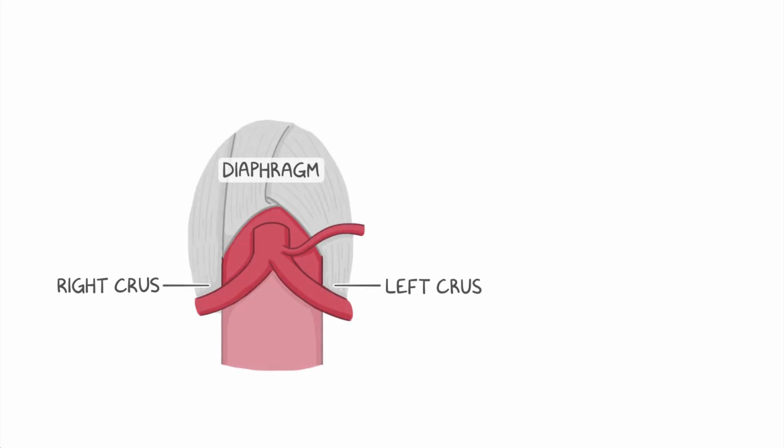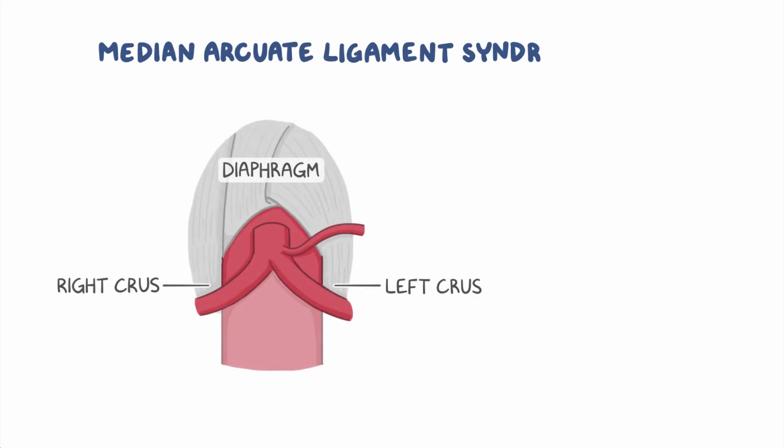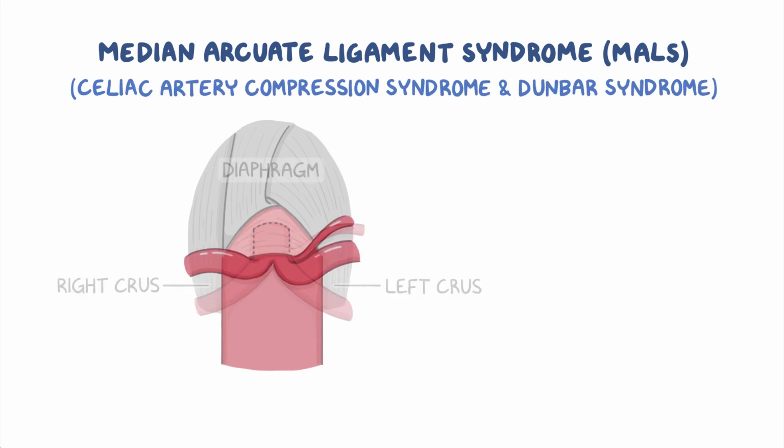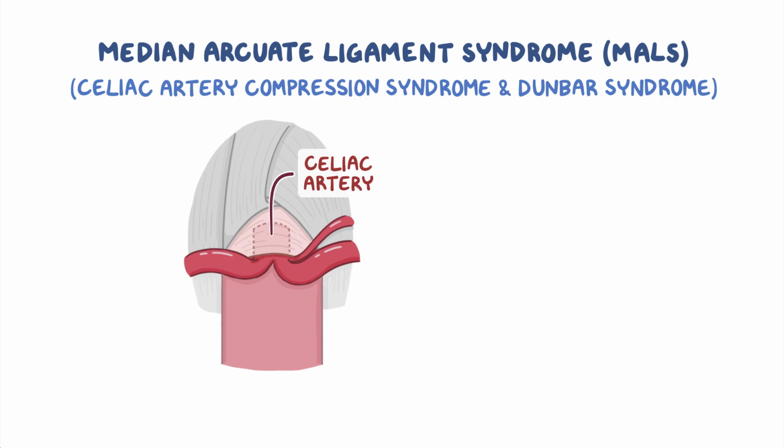Alright, as a quick recap. Median Arcuate Ligament Syndrome, or MALS, also known as celiac artery compression syndrome and Dunbar syndrome, is thought to be caused by the compression of the celiac artery and its surrounding structures by the median arcuate ligament of the diaphragm.